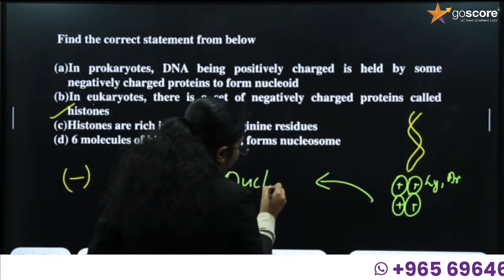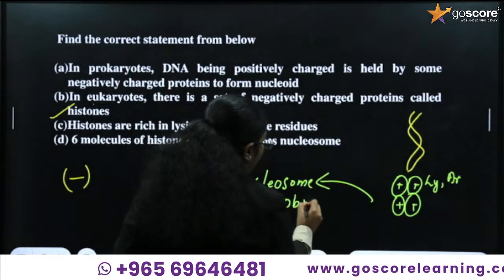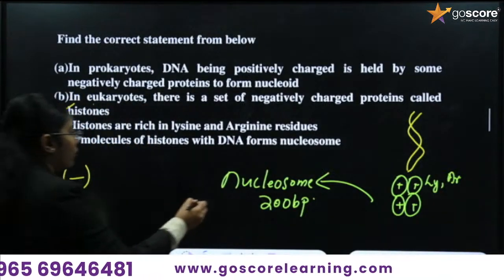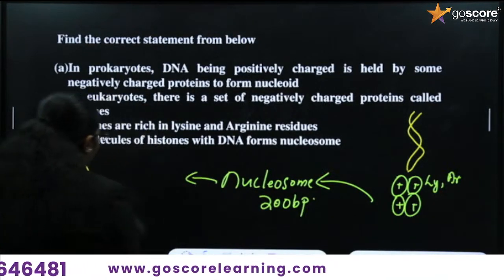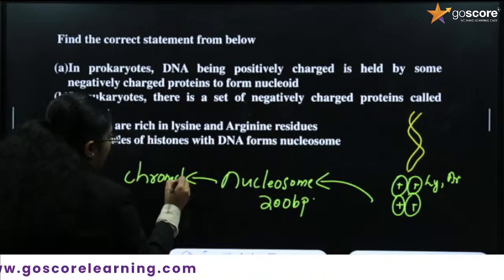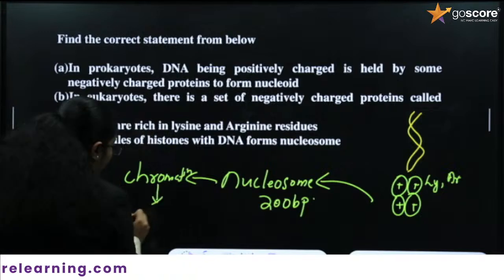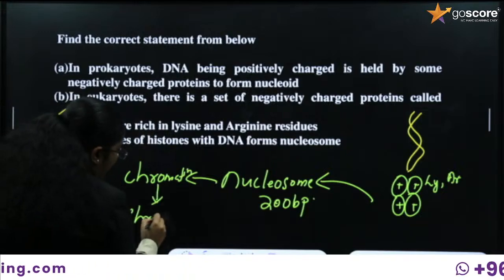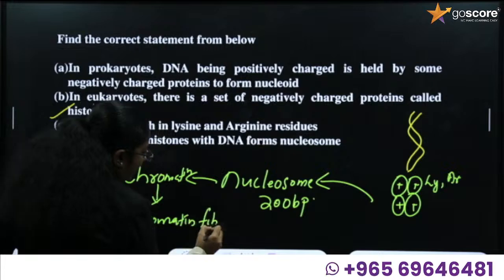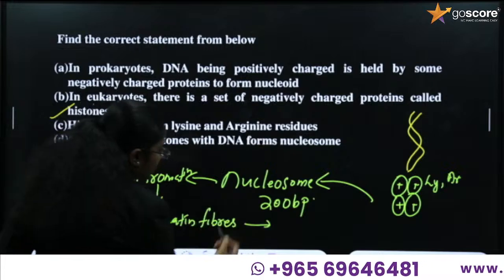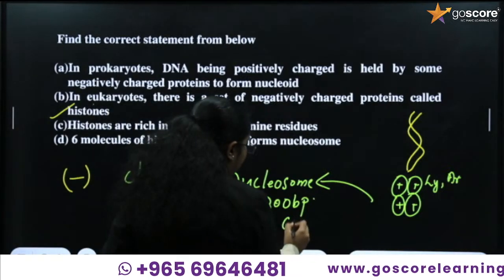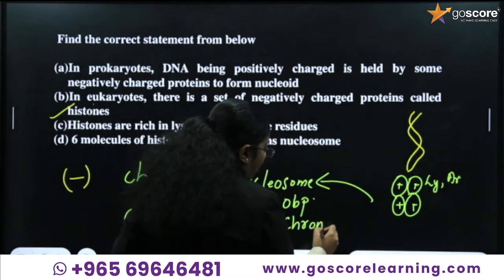To form what? The nucleosome will be formed, with 200 base pairs. How many base pairs does it have? 200 base pairs. From the nucleosome, a structure called chromatin will be formed. Then chromatin fibers will be formed. From these chromatin fibers, it is wrapped together again to form what is present in metaphase, the chromosome.